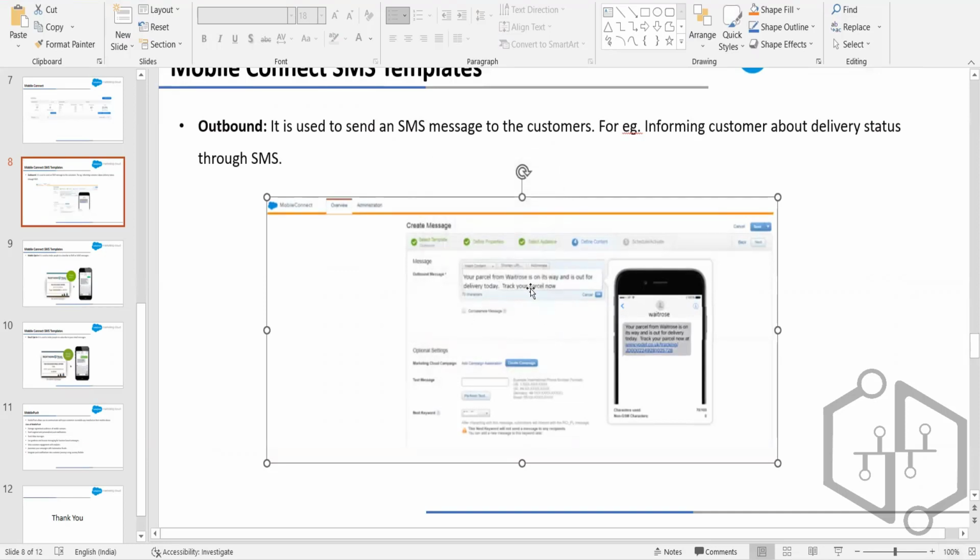So this is the SMS message that we can send, and this is what it looks like when we receive the SMS message.